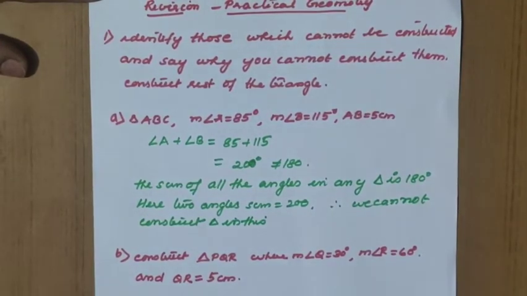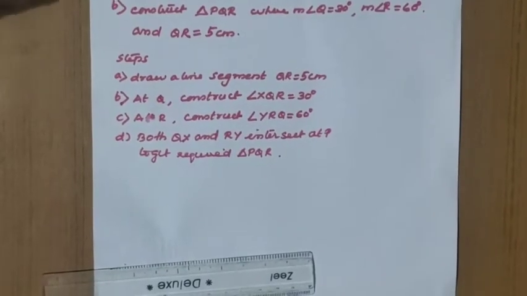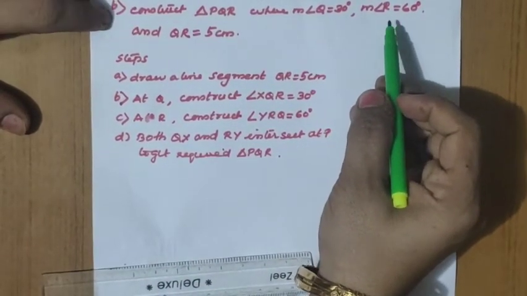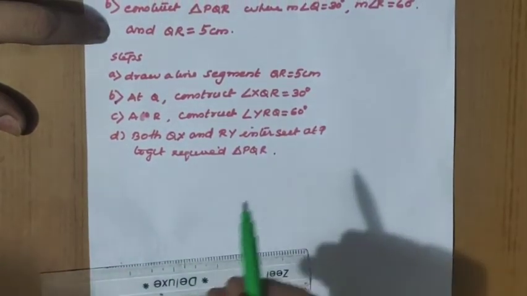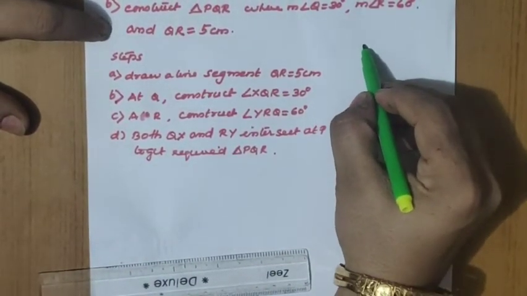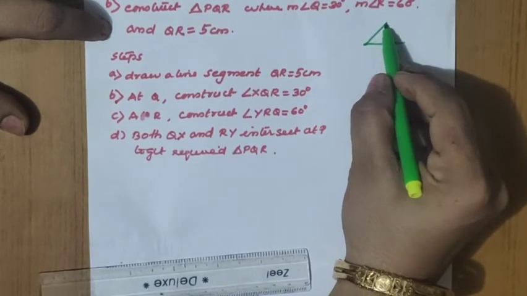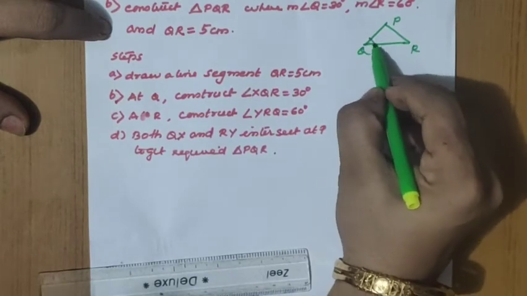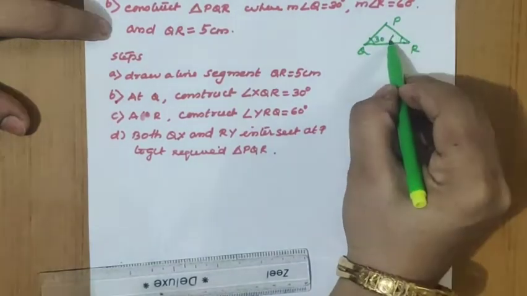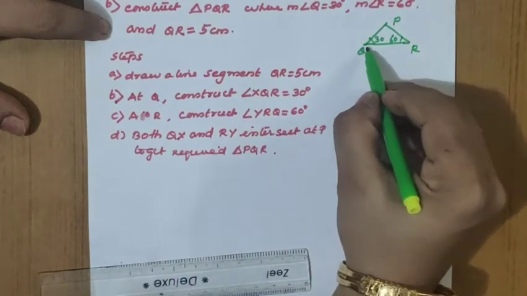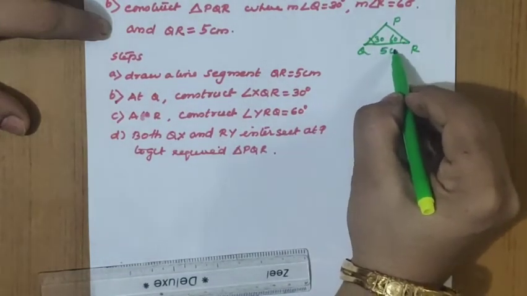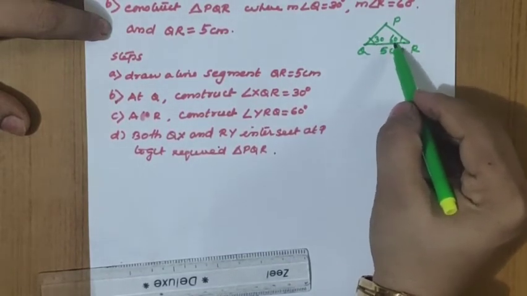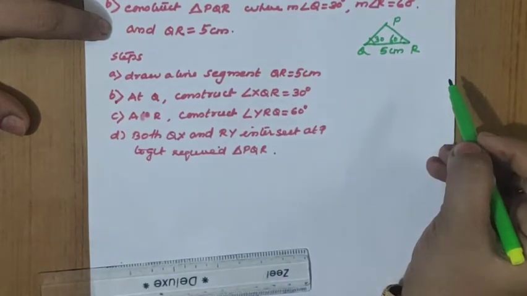Second question, construct a triangle PQR where measurement of angle Q equal to 30 degree, measurement of angle R equal to 60 degree and QR equal to 5 centimeter. So we should do the rough diagram first, triangle PQR, then we'll get the idea of the construction. PQR, angle Q 30 degree, angle R equal to 60 degree, then QR equal to 5 centimeter. So we will have two angles and one side, the ASA criterion here. So we can do the construction of the triangle.